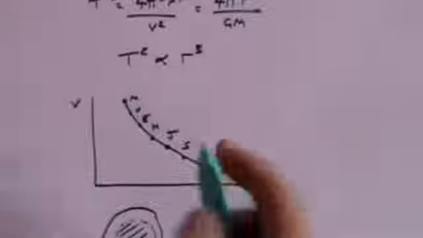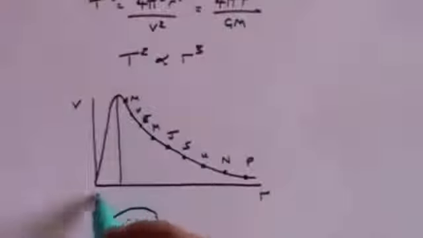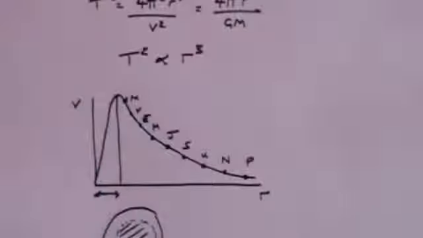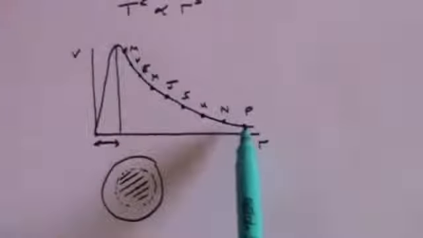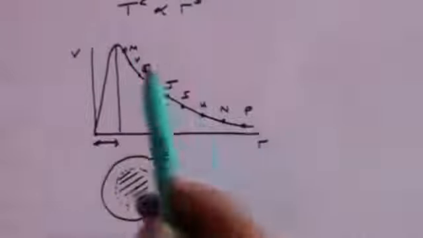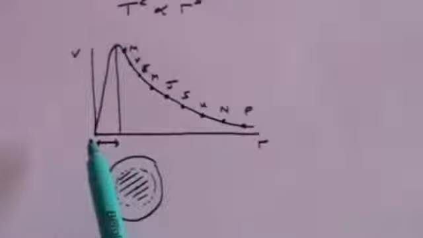And what you therefore find is that the pattern would look something like this. As soon as you get inside the Sun, that's this section here, actually the velocities start to fall again until at the centre of the Sun, the velocity is zero. So that's the pattern of planets orbiting the Sun. The further out you are, the slower the velocity. If you could have a planet orbiting inside the Sun, that also would have a lower velocity as it got towards the centre of the Sun.